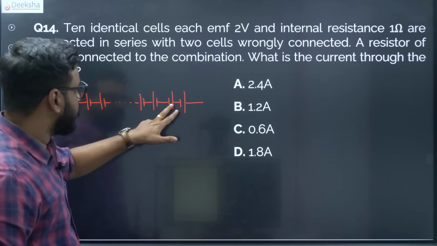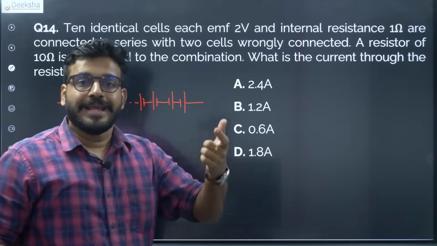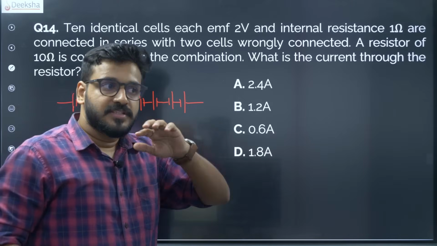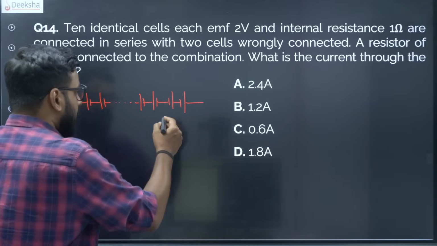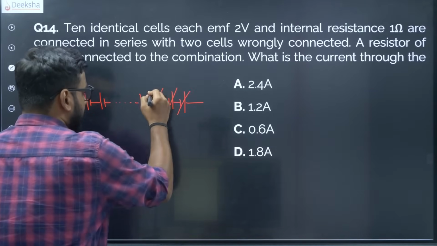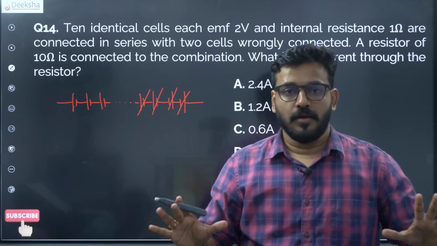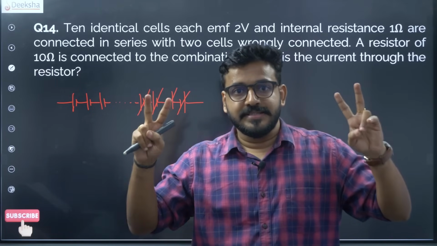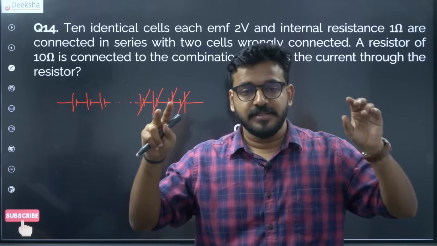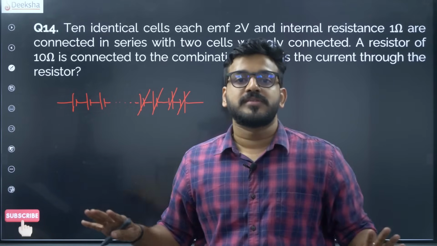Whenever you have two cells connected like this, they will try to negate another battery somewhere at the same level of their EMF. Since all are at the same level of EMF, this will negate this, this will negate this. On the net, a combination of cells is called a battery. When you see the net battery, two wrongly connected cells are negating two other cells. So finally 4 cells are giving no result.